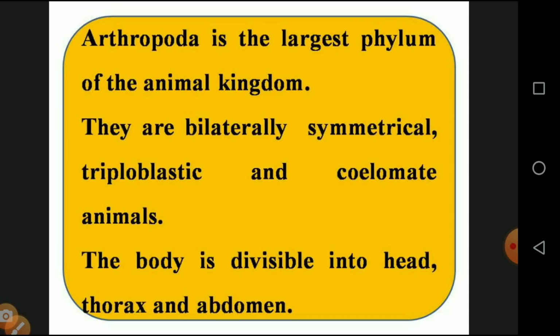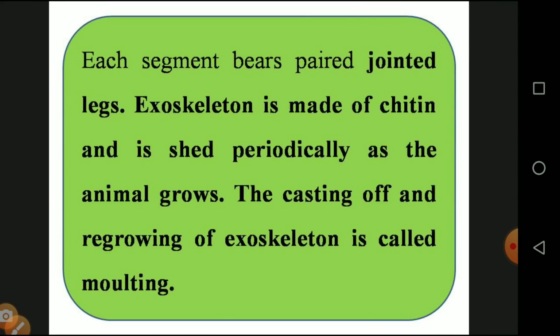They are triploblastic, with the presence of ectoderm, endoderm and mesoderm, and coelomate animals, with the presence of a true body cavity, and the body cavity is filled with fluids. The body is divided into head, thorax and abdomen, as we see in the cockroach. Each segment bears a pair of jointed legs, in opposite directions.